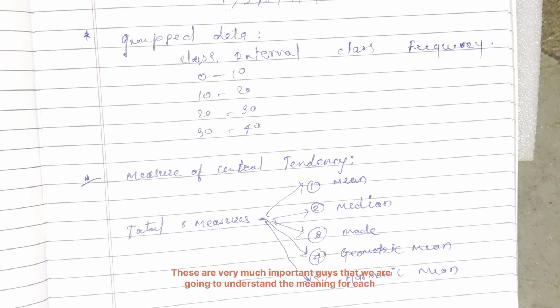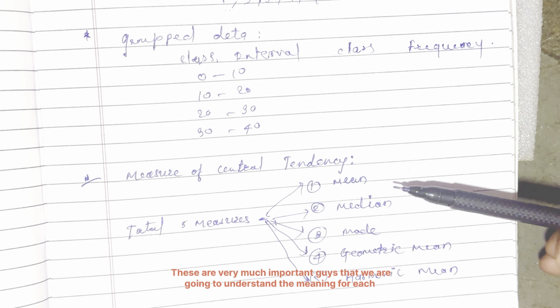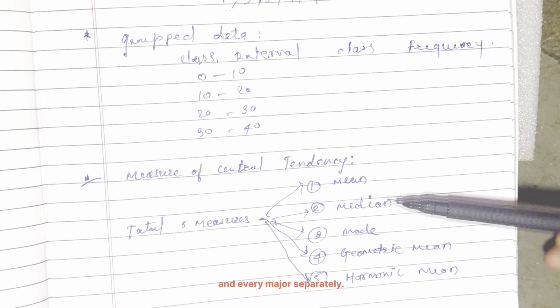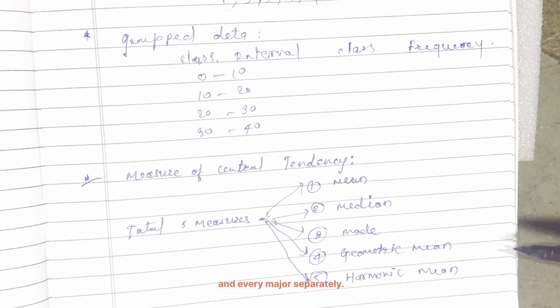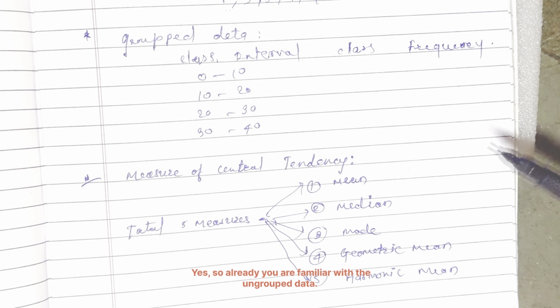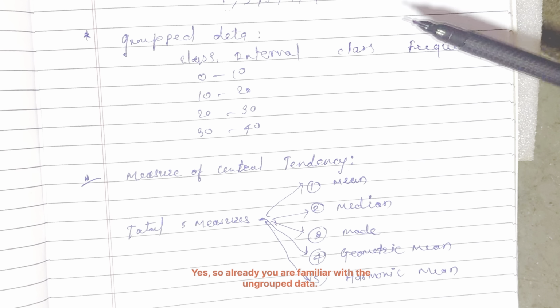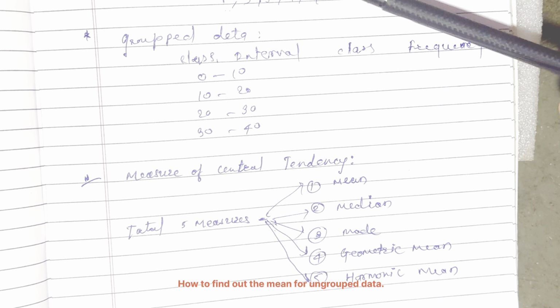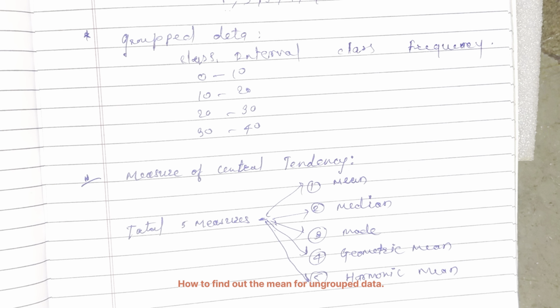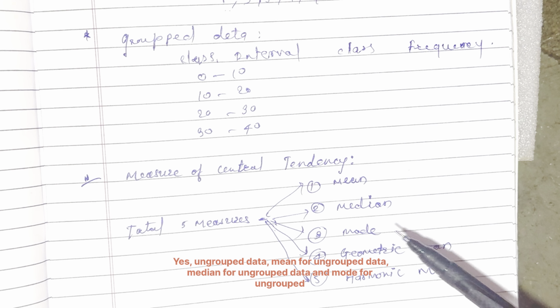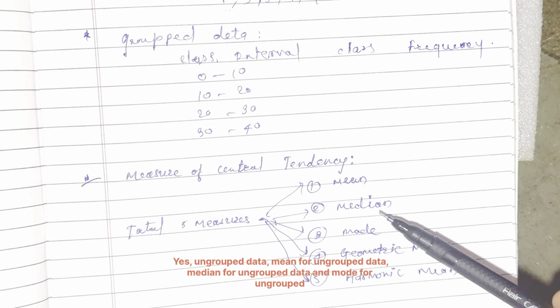These are very important, guys, and we are going to understand the meaning of each and every measure separately. You are already familiar with ungrouped data: how to find the mean, median and mode for ungrouped data.